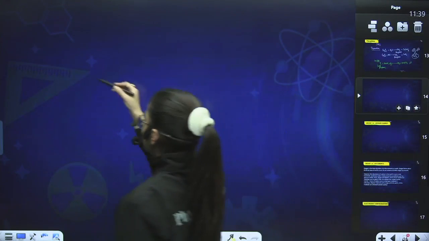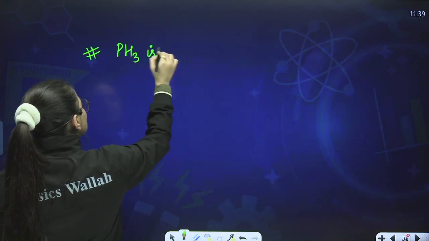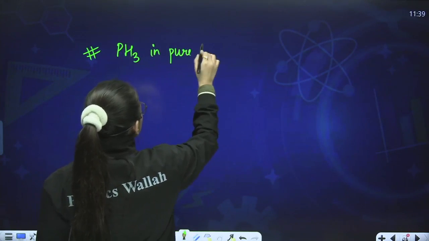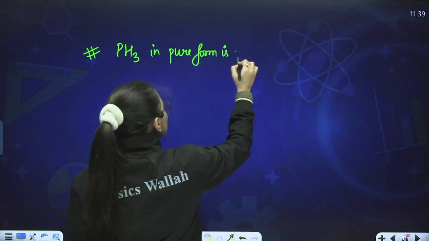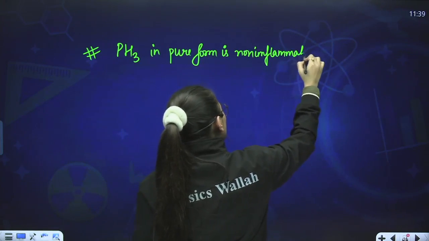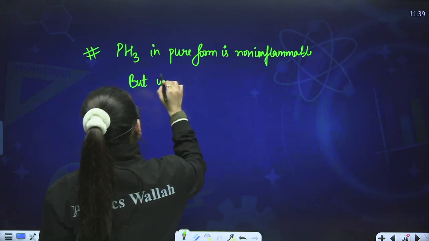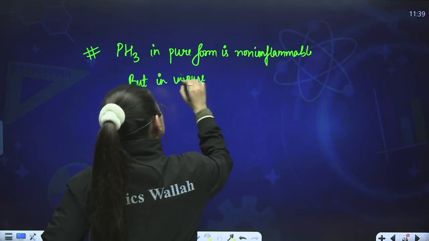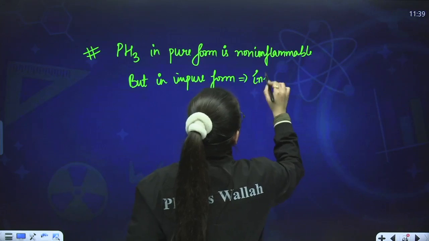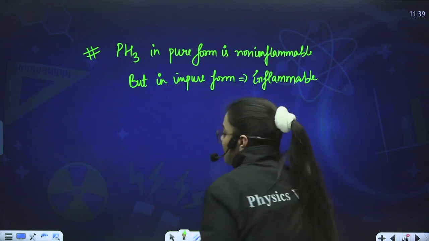Okay. So what I am saying is that phosphine in pure form is non-inflammable. But in impure form, it is inflammable. That means it will catch fire.